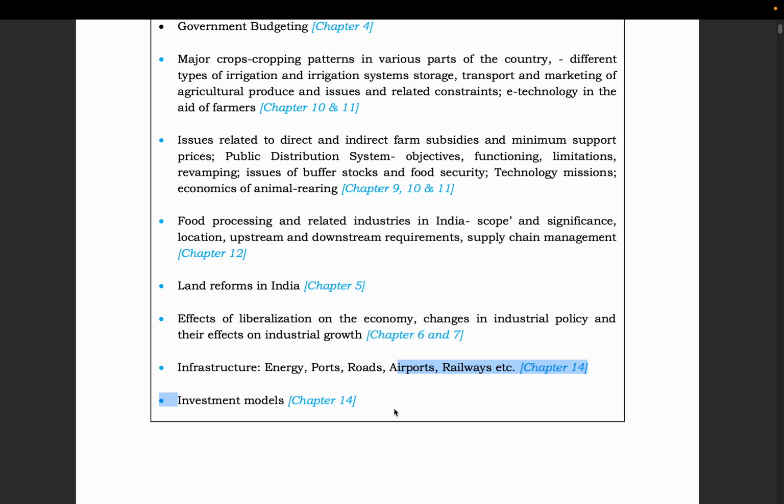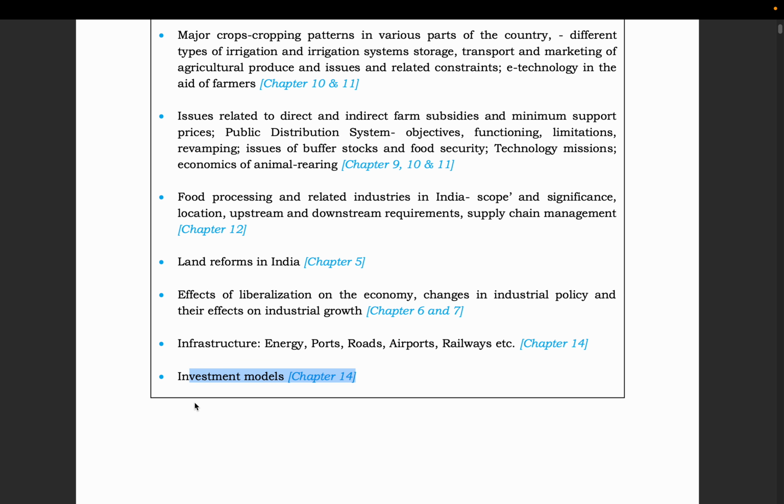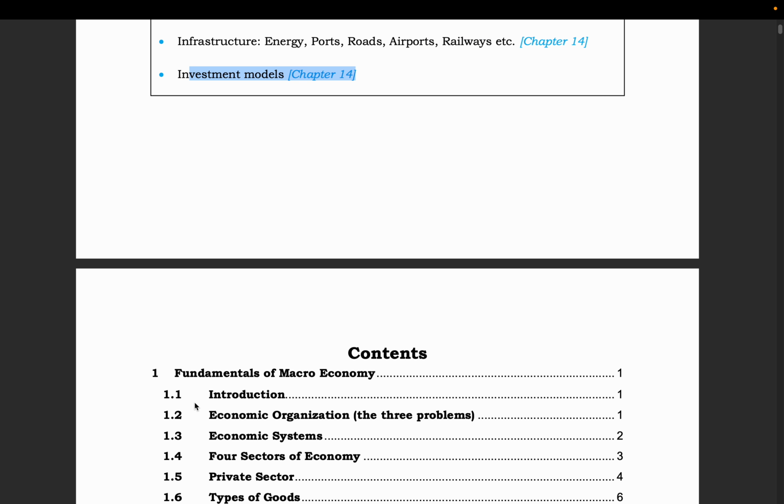Then there are investment models which are covered in chapter 14. So this covers the entire syllabus of the UPSC.